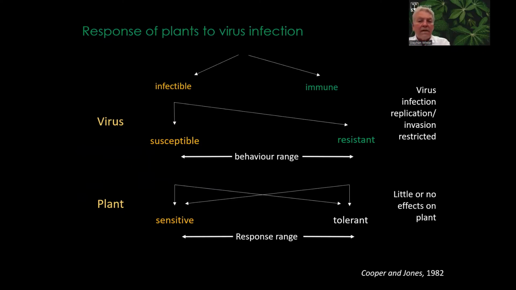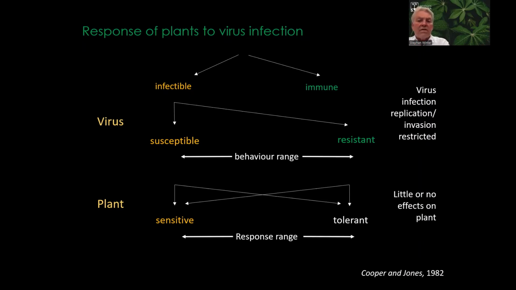So we know quite a bit about the biology, and before I leave the floor, I would like to remind us of some definitions that are often used in a somewhat blurred way. A virologist, in comparison to a breeder, also looks at the effect on the virus itself. When we assess plant responses, we just say it has symptoms or it has no symptoms, and this is sensitive or tolerant.